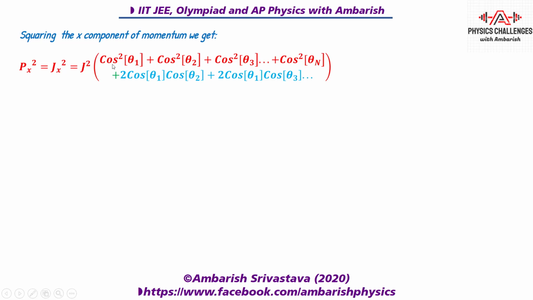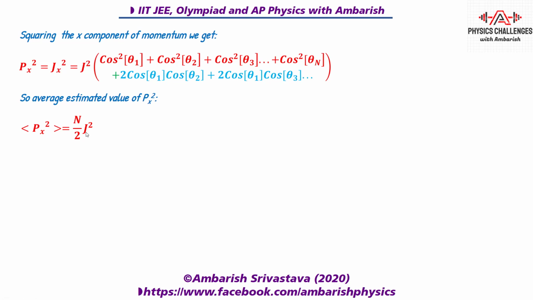And what about the average expected value of each of the red terms? We just stated the fact that the average value of cos square theta is half. So this is cos square theta 1, so we can add a half for each of the cos square theta terms. So what you will get? N times 1 by 2 times cos square theta, right? So we'll just put it on the slide. So the average expected value of px square becomes half plus half plus half plus half, n number of terms, and there is j square, so j square into n by 2. So this is the average expected squared momentum.